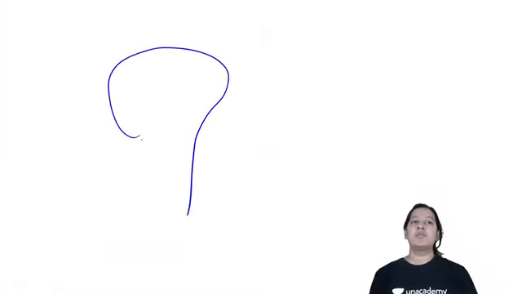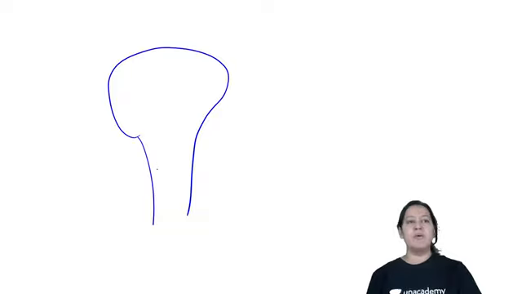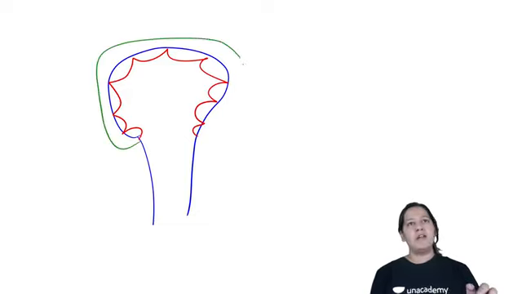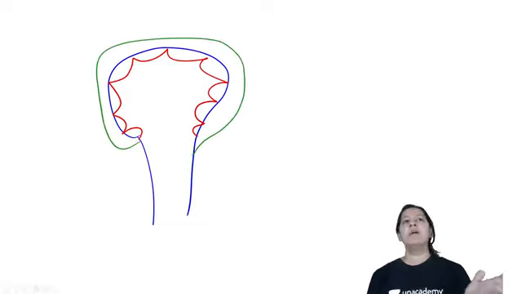This is the uterus. The uterus has three linings. The innermost lining is the endometrium. This is the endometrial lining. The middle one is the myometrium and the outermost is the serosa. There are three layers in the uterus, right?